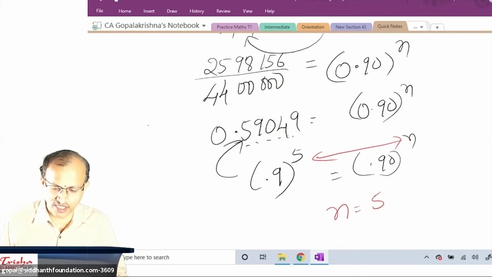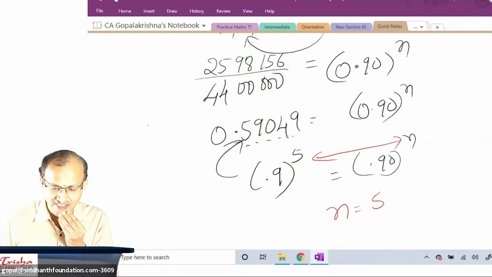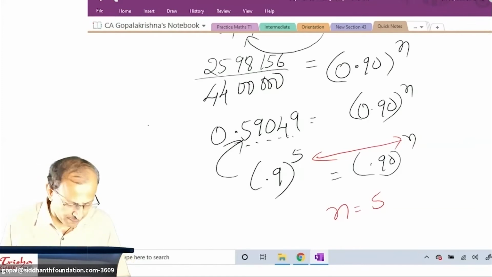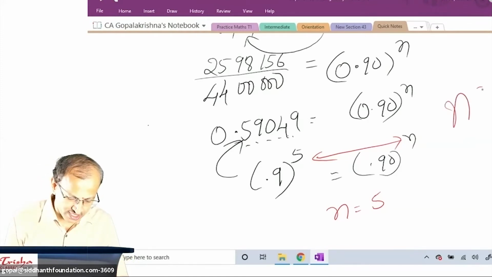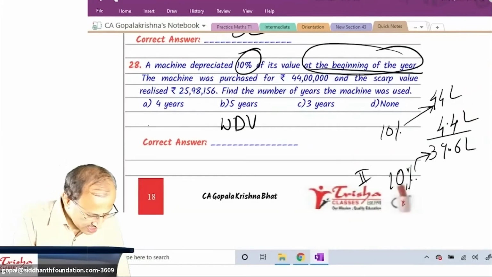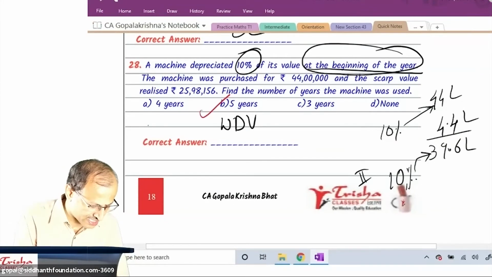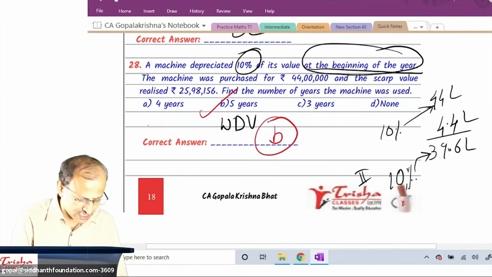I'll give one more interesting idea to you. Shall I? All of you are ready? Completed. Finally, number of years is equal to 5. Do you have that answer in your question? A, n is equal to 4 years; B, 5 years; C, 3 years; none of this. What is your right answer? B. Correct answer is B.